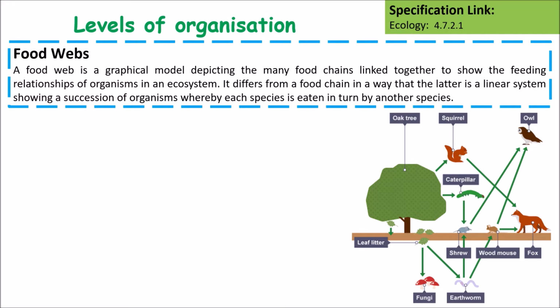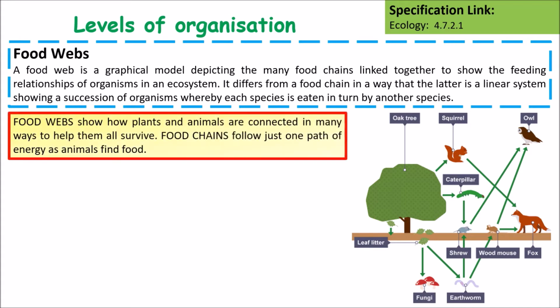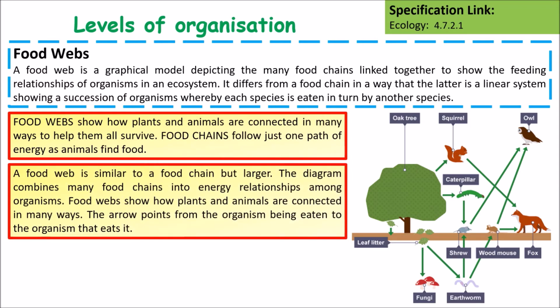A food web is a graphical model depicting the many different food chains within an ecosystem and how they are linked together. So food webs show how plants and animals are connected in many different ways which enable them to survive. The food chains follow just one path of energy as animals find food and it moves up through the chain. A food web is similar to a food chain but larger. The diagram combines many different food chains into energy relationships along organisms or among organisms.